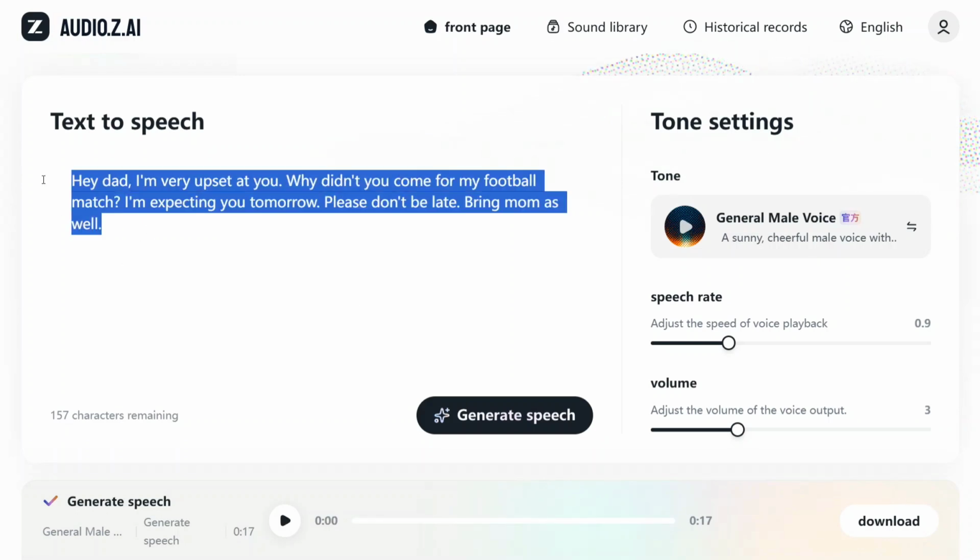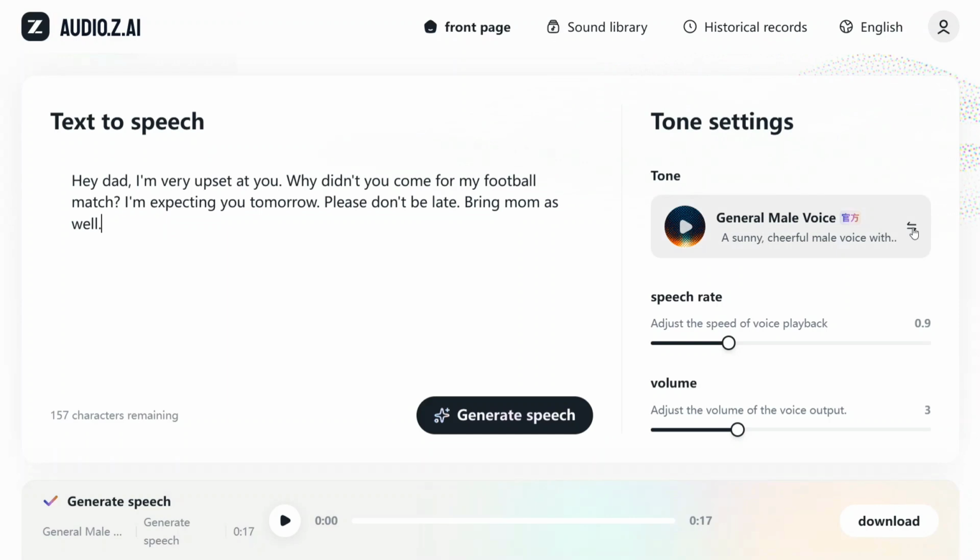Let me try out something else. The same prompt with a different tone. Gentle female tone. Let's keep the speech rate to be 1. Let's regenerate this.